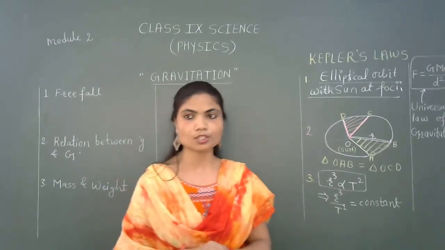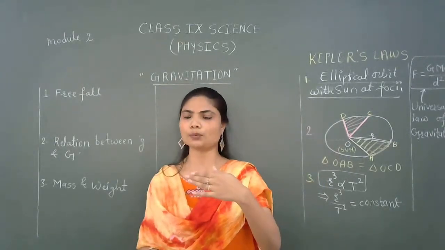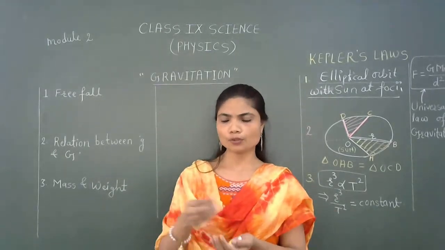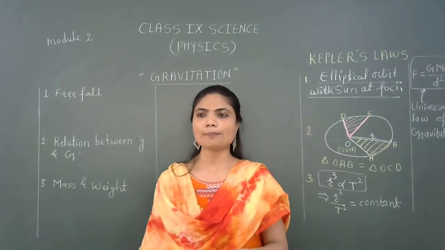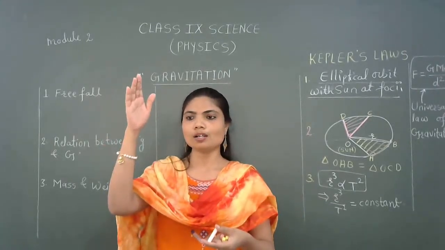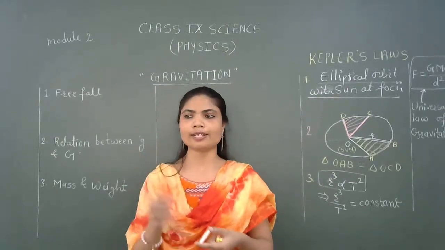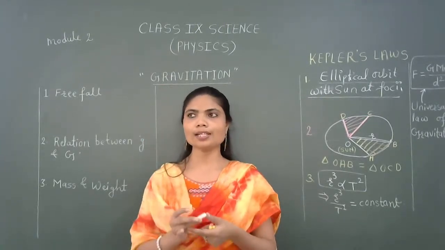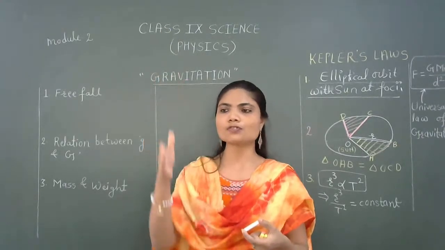And now we will pay attention to free fall. Logically we will go to this topic now. What we have learned already is that if you throw an object, for example, suppose I throw this chalk, what happens? It will reach a certain height, and from that height, it will start falling down. If you are sitting there and have your pen, you can try it. If you throw your pen, it will come back to your side, right? It will reach a certain height and then start falling down.